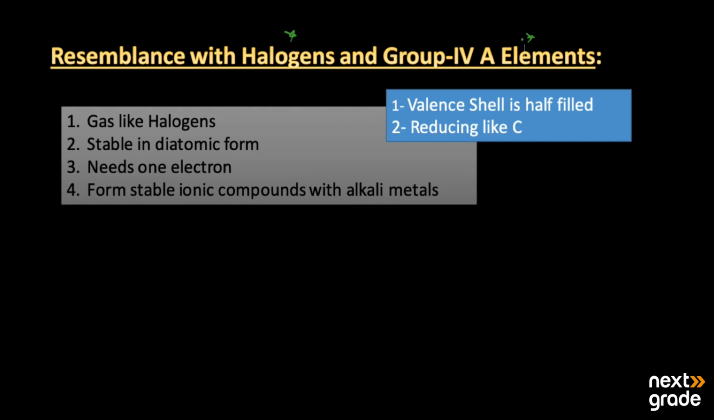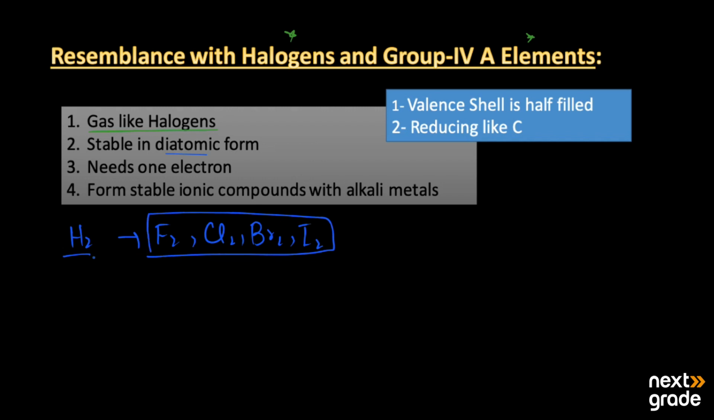The first property that is similar to the halogens is that it is a gas like the halogens. Hydrogen is present in the gas form. The second, it is stable in diatomic form, like the halogens, which are present as fluorine, chlorine, bromine, and iodine. Hydrogen is a diatomic molecule. Diatomic means there are two atoms present in the molecule.